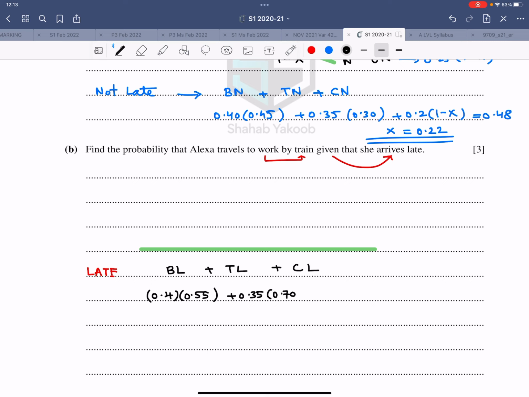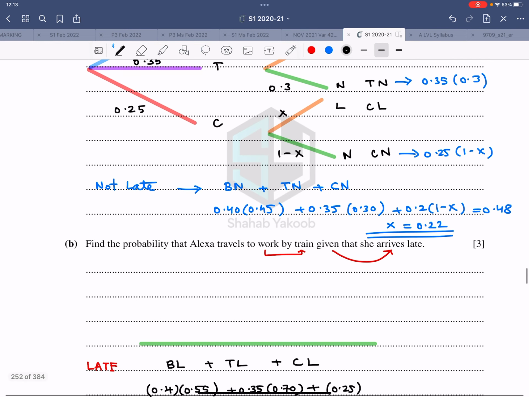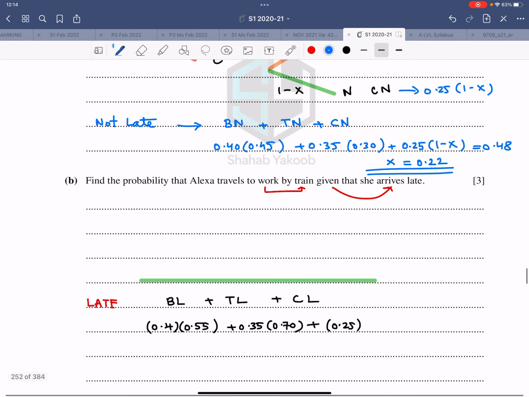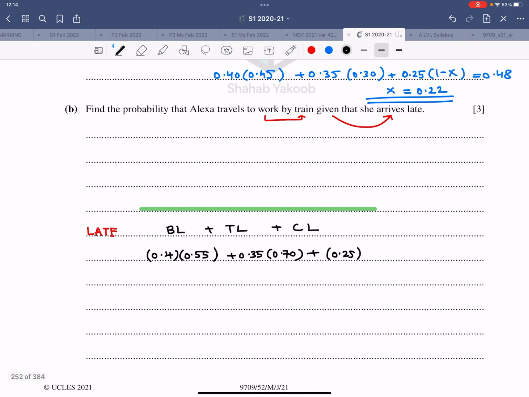And car late, that is 0.25 into, this is not 0.2, I think I made a mistake of writing it over here. Let me correct it. So that is 0.25 into x, and x is 0.22. This is your denominator.